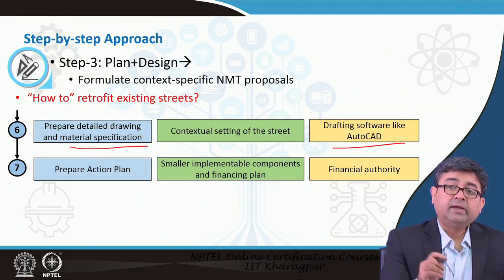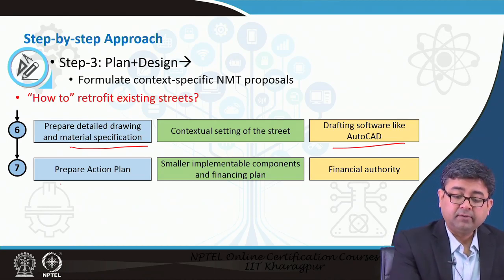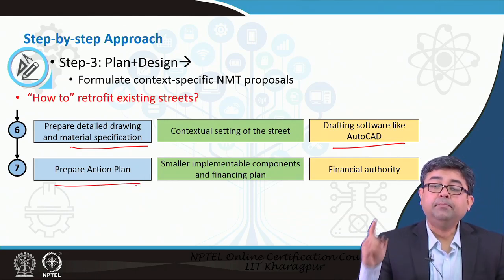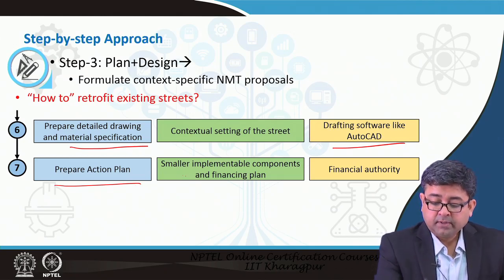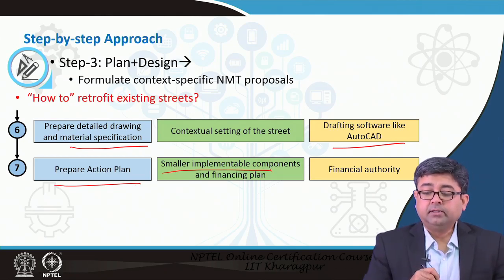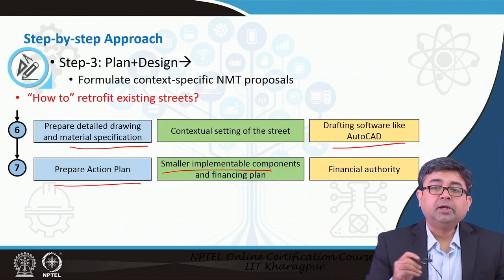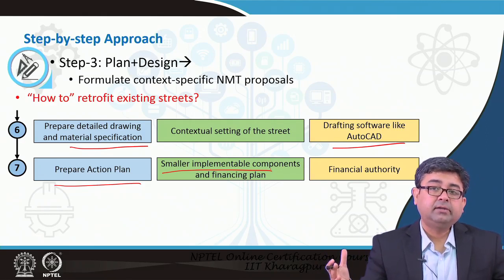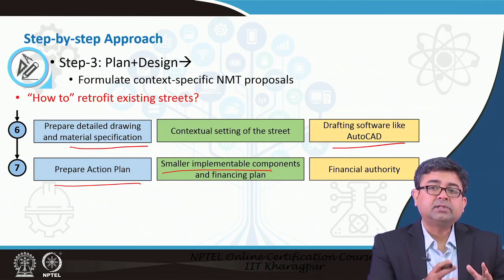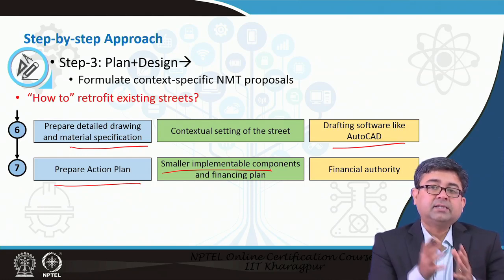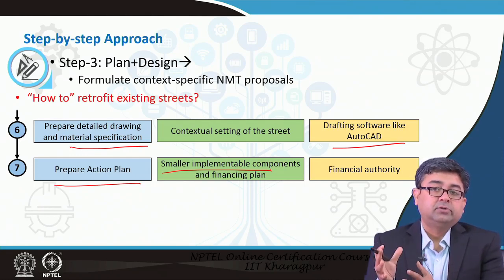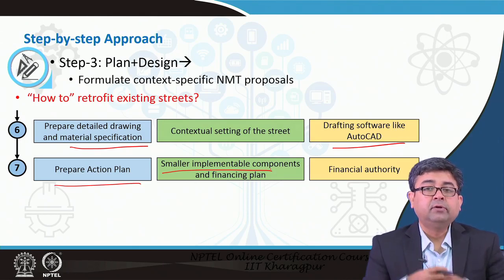Then once you have developed this design, you have to prepare an action plan for implementing it, right. Now, this is where the phasing of the project and the financing of the project come in. You may not be able to find financing for the entire street project, right. But you should not be disheartened by that. Money comes in chunks. You may be able to do only one part of the project now, and maybe in the next 6 months you can do the next part, and so on and so forth. So, even if that happens, you have to plan and phase for it.